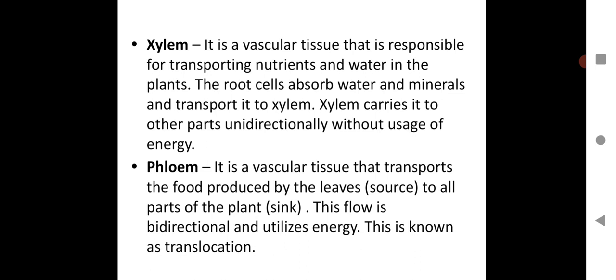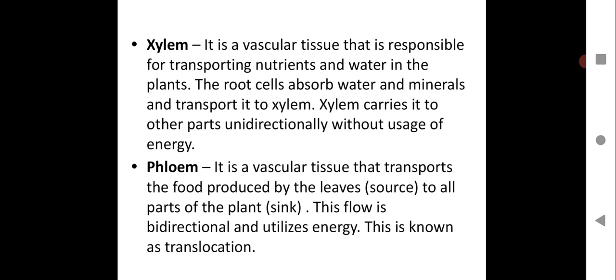When it goes upward, it will go to all the various parts of the plant and it will not come back. So it is unidirectional. It will have one way to go and it will not have a backflow.